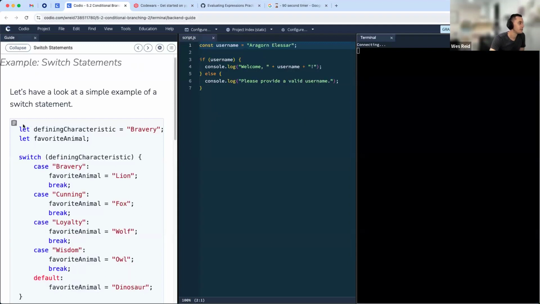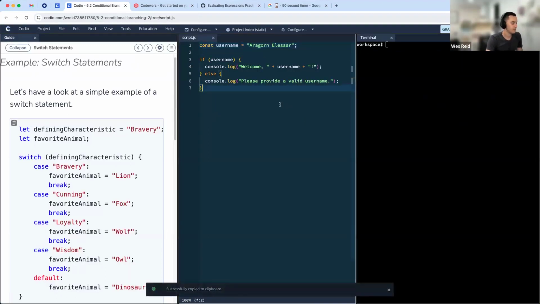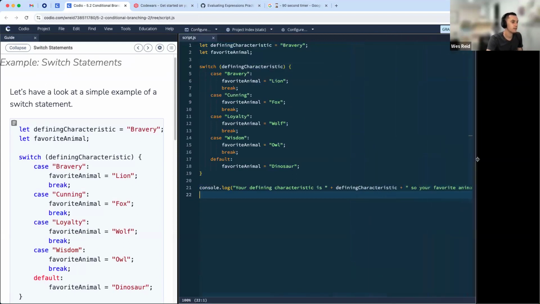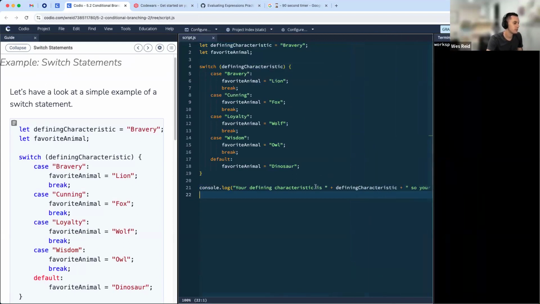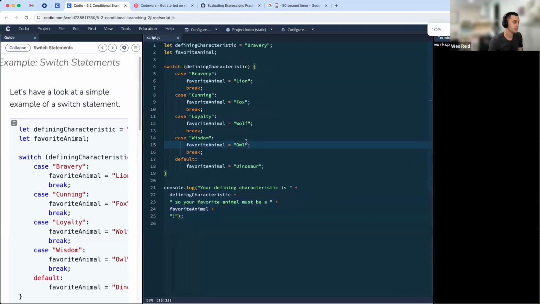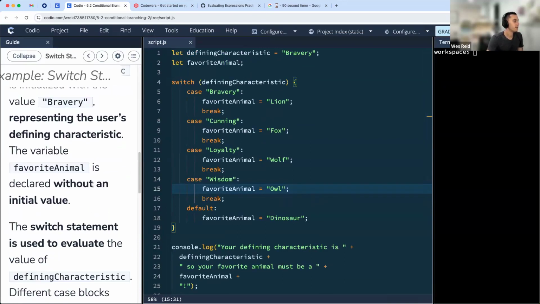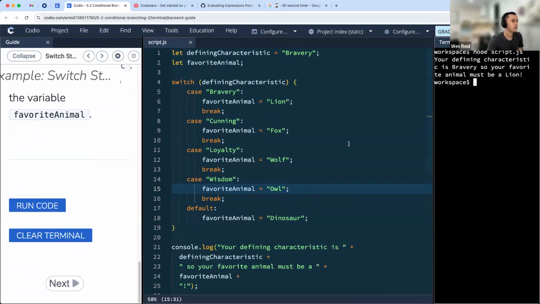Let's take a look at an example here. So I will copy this over. Oh, so much text. Let me move this down a little bit so we can see everything on the screen. Okay, excellent. Let's move this up a little bit. Cool. Okay, I'm going to run this and we can talk through what the code is doing.